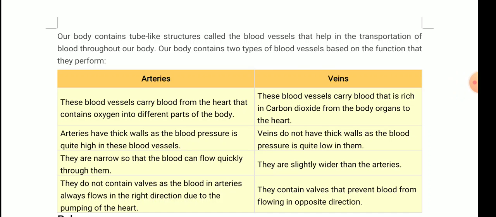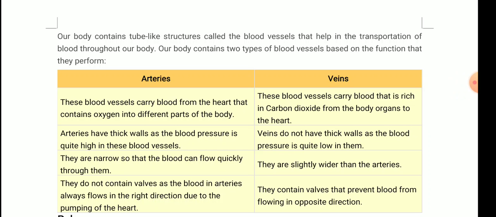In the previous video of this chapter, transportation, we were discussing the blood, but first of all we discussed why transportation is required, because you all know that there are various cells in the body from head to toe. All the cells need food and oxygen for their better sustainability, so that they live better; they need a proper amount of food as well as oxygen. So how does the oxygen which is coming to the lungs reach the cell at the very end at the toe, or how does the food which is in the stomach reach that cell? This is what we were discussing in transportation.